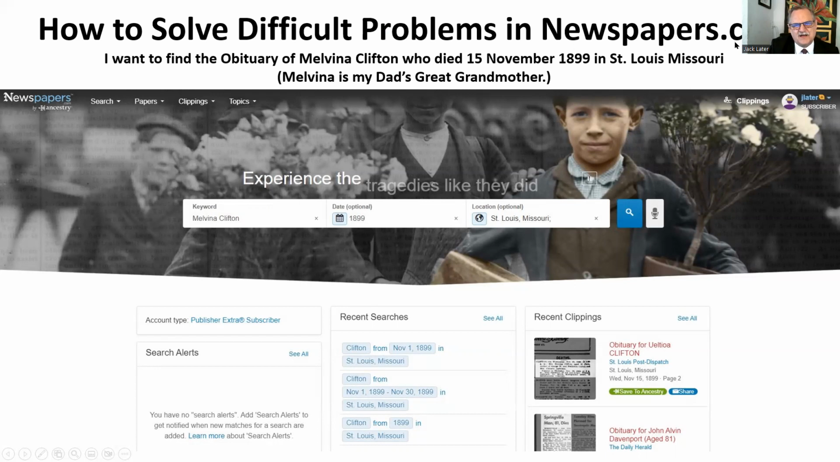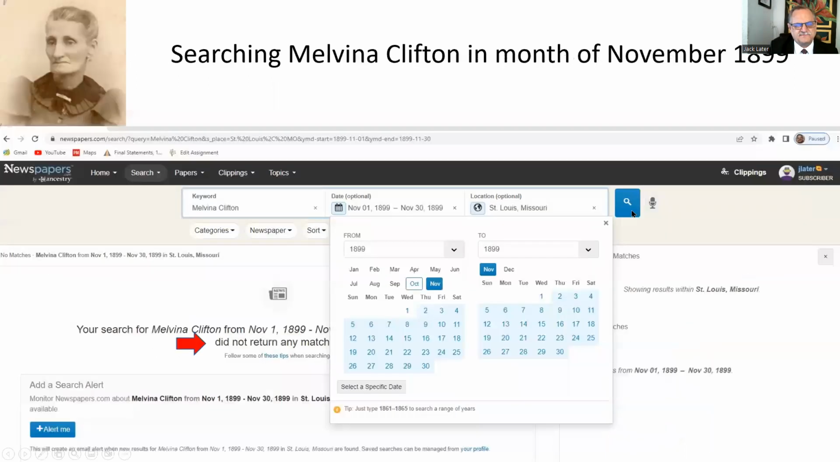Go to newspapers.com. Go ahead and type that in right now. And then if you'll follow me and just type in what I do, you're going to learn a lot easier than if I just cruise through these pages. Okay. So I'm typing in Melvina Clifton, 1899, St. Louis, Missouri. Click search. Stop if you need to, but then come back to this. So searching Melvina Clifton in 1899.